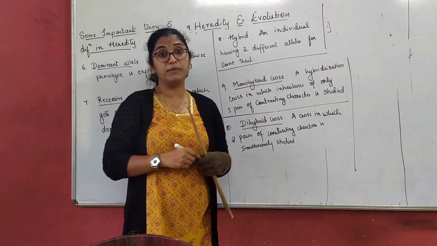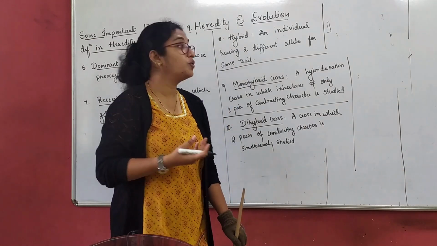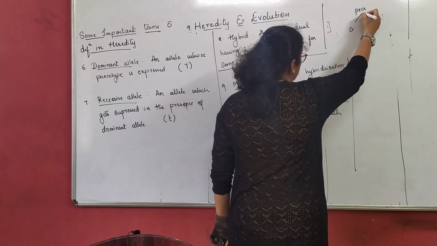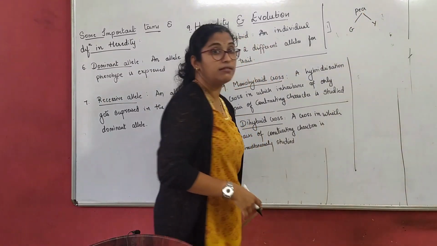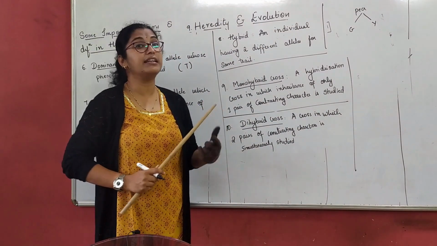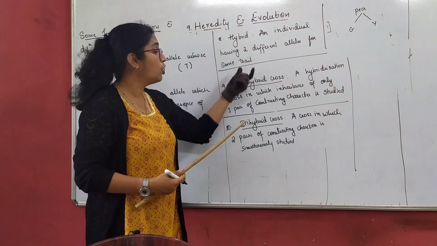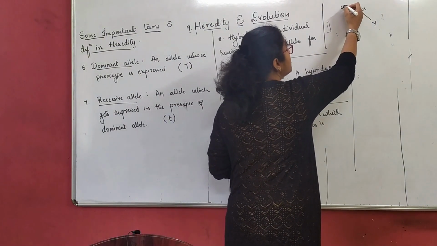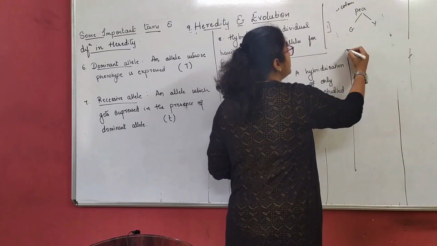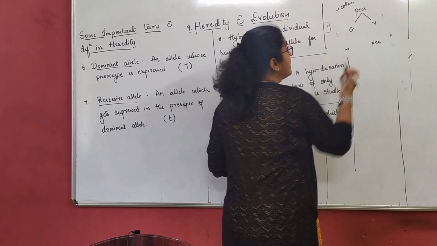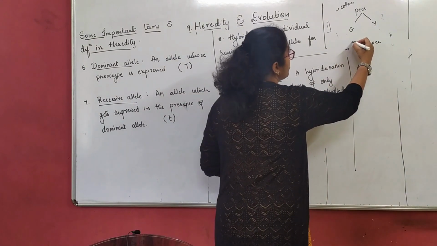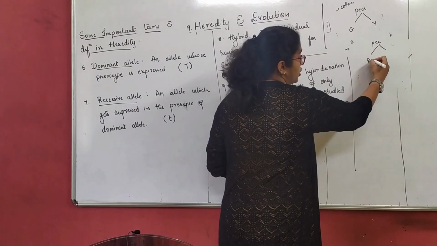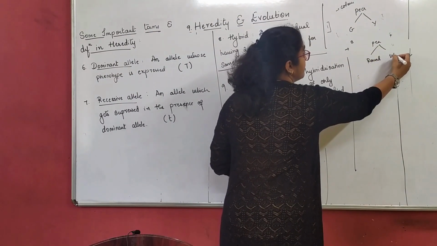Two different alleles means two different types. If I talk about a pea plant, it can be green in color or yellow in color. That means I am representing two different color types of the same trait, and this is one allele because it is an allele for color, right? Next, for the pea plant, I represent its structure, or how it looks. One type is round in shape and another is wrinkled.